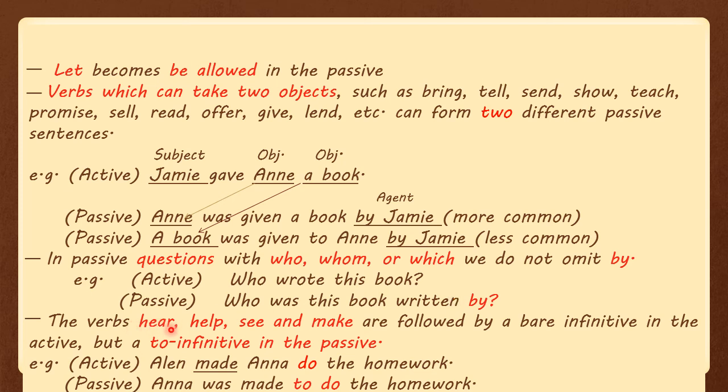The verbs help, see and make are followed by a bare infinitive in the active, but a to infinitive in the passive. Example: Alan made Anna do the homework. In this case, we have made plus bare infinitive. The passive one: Anna was made to do the homework. In this case, made is in the passive and it takes to infinitive.